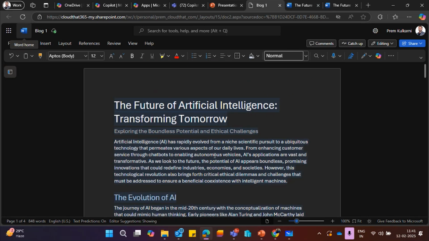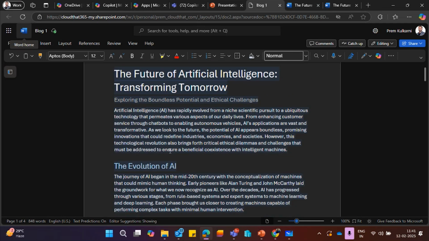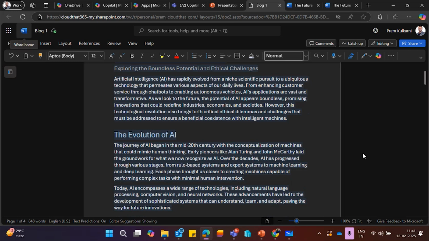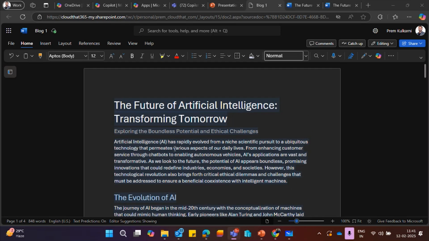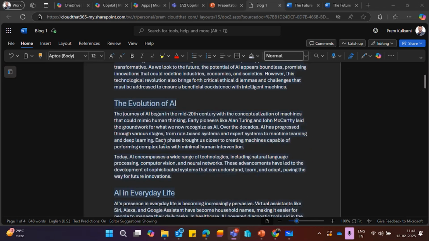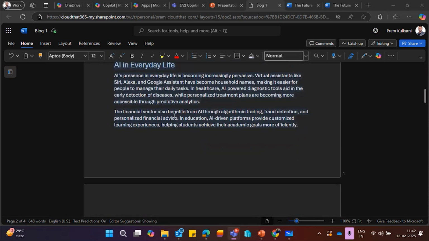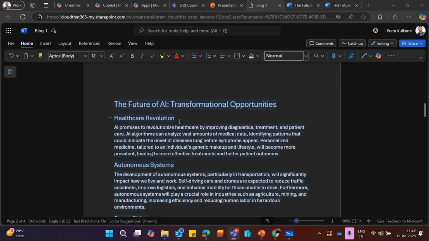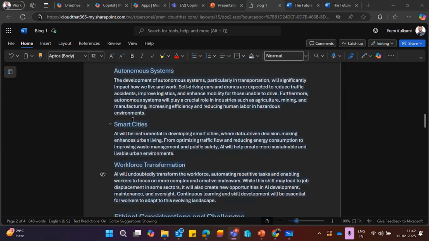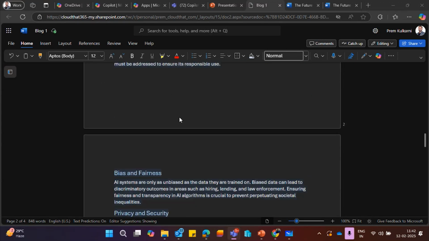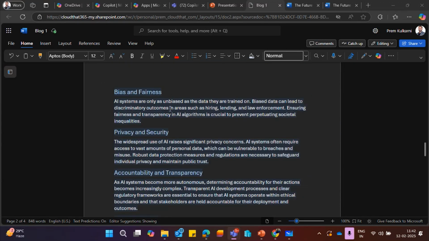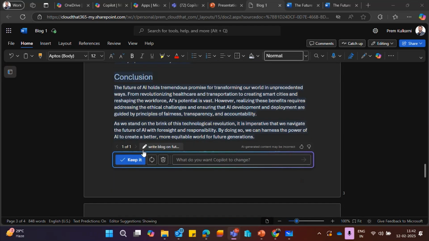The first prompt gave me this answer. It was a short prompt, direct, on the point, good one, but I have not mentioned my entire requirement. So you can see it is a bit generalized answer, right? The future of AI, the evolution in everyday life. You can see healthcare, autonomous, smart cities, all the general things that I can have. General discussions and debates over AI.